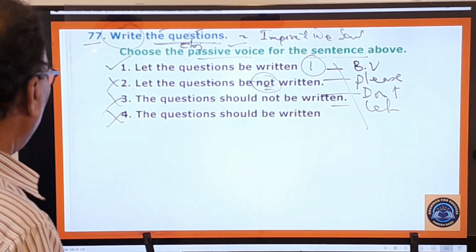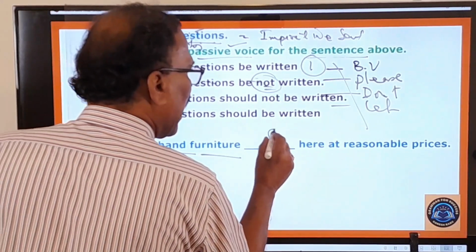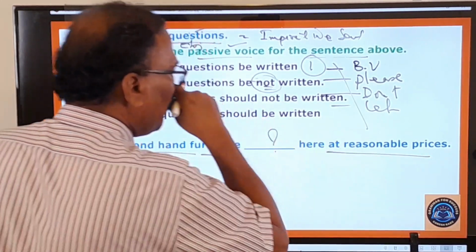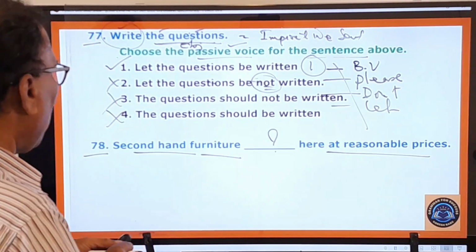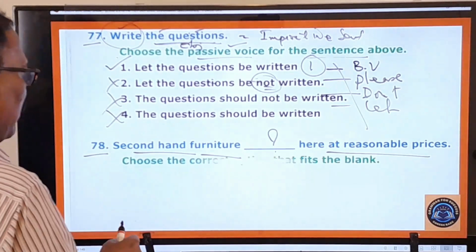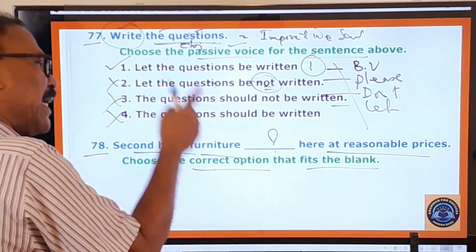Now let's move on to the next question, the 78th one. Second hand furniture dash here at reasonable prices. So here a blank is given in this sentence, and now what is the examiner asking you to do? Here you pay attention, choose the correct option that fits the blank. He is asking you to choose the correct option.